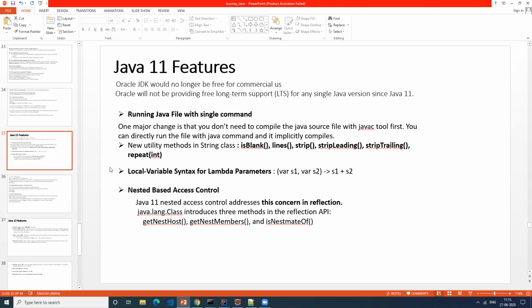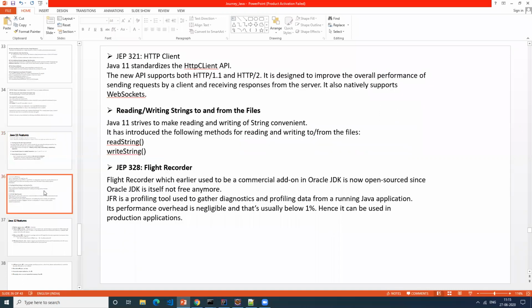So if I come here, this is one important feature: nest-based access control. With the Java 11 new APIs, we can do some more things. In Java 11 onwards, if you want to access the inner class or inner class methods, there are some ways we do it. That process has changed a little in Java 11 onwards. That's one important thing that I wanted to show.